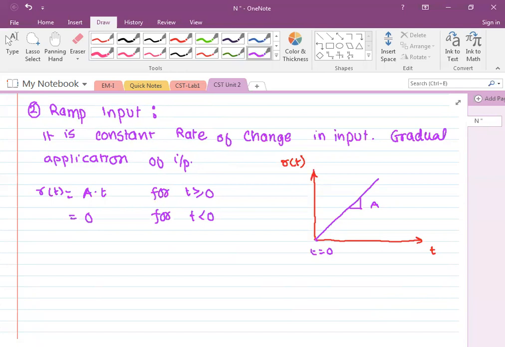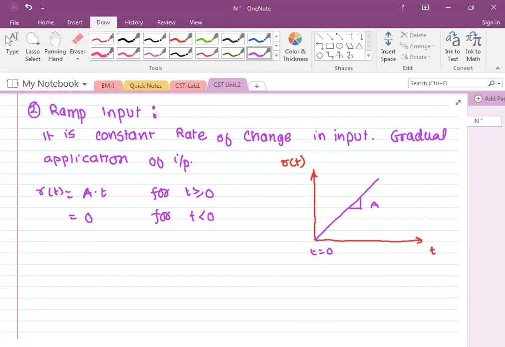Suppose we have a 12-volt circuit, and instead of directly giving 12 volt, I increase the voltage from 0 to 12 volt gradually at a constant rate, let's say 1 volt per second. So I'm gradually increasing instead of directly switching it on. The nature of input is called ramp input.